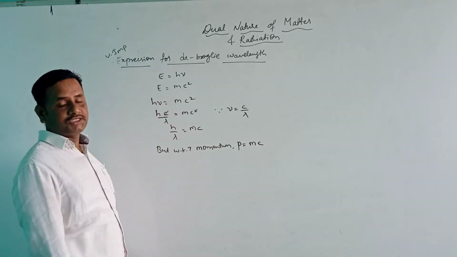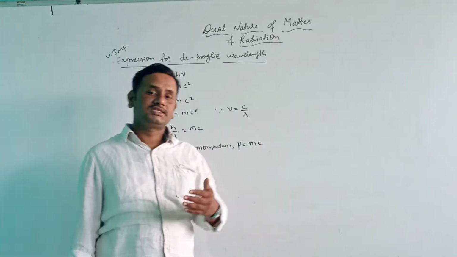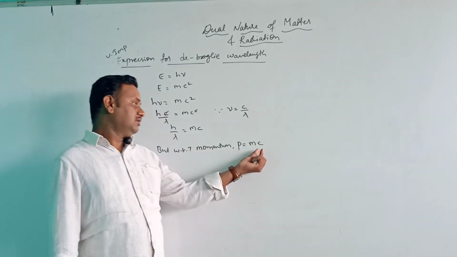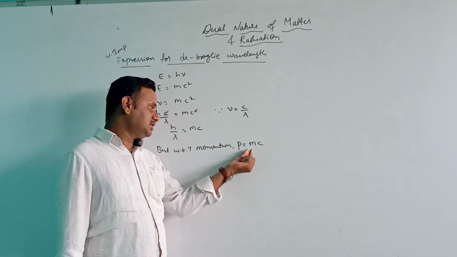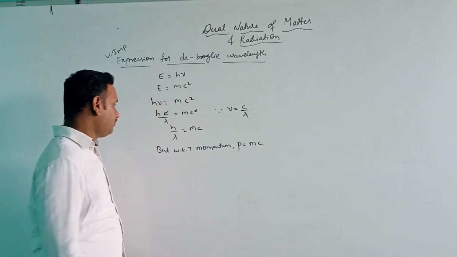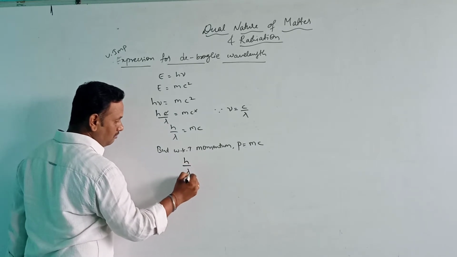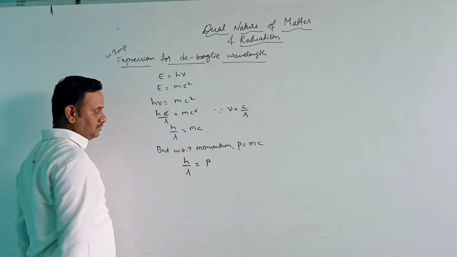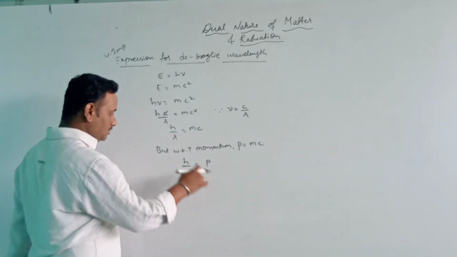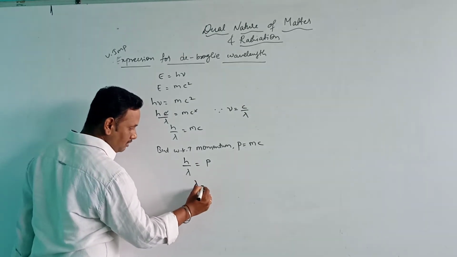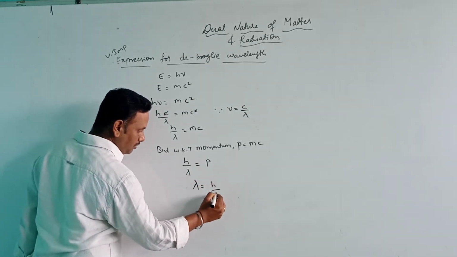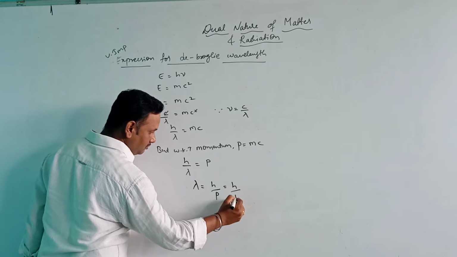We know the definition of momentum: the product of mass and speed. Therefore the above relation becomes h by lambda is equal to P, or we can write lambda is equal to h by P, or h by mc.